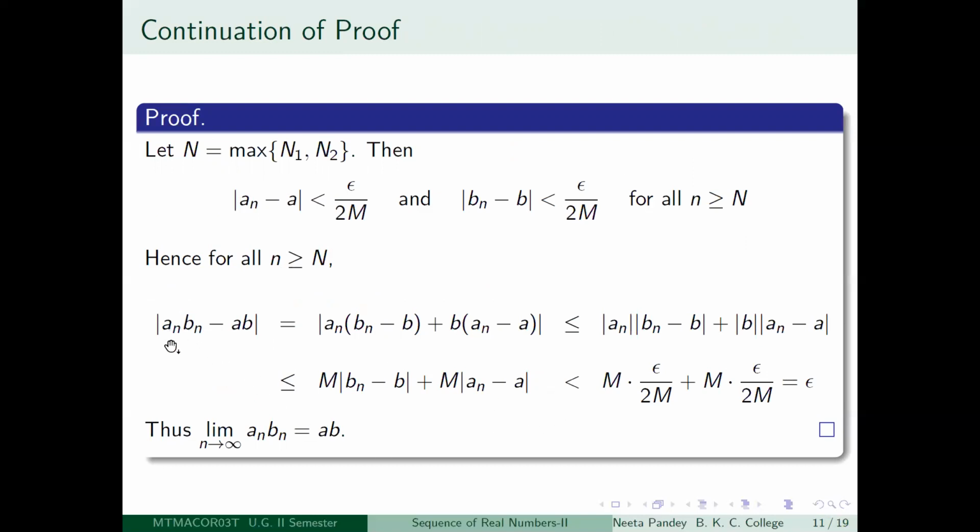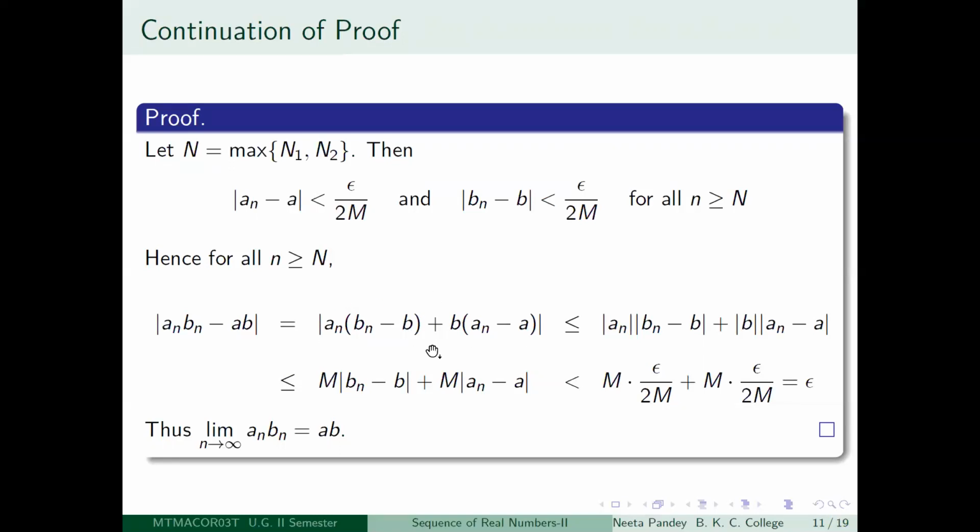Okay. So look at mod of a_n b_n minus ab. We have to do some algebra here. So instead of b_n, suppose I write a_n into b_n minus b. So I have introduced one term minus a_n b here. So I have to also write plus a_n b, so that that cancels out. So I have done that. So I'll get plus a_n b minus ab. So from this I take the b common. So you get this number in the modulus. So therefore a_n b_n minus ab is equal to modulus of a_n times (b_n minus b) plus b times (a_n minus a). I hope it is all right.